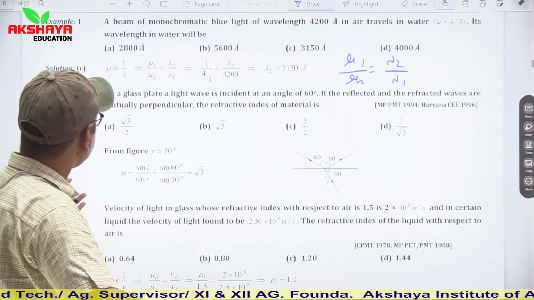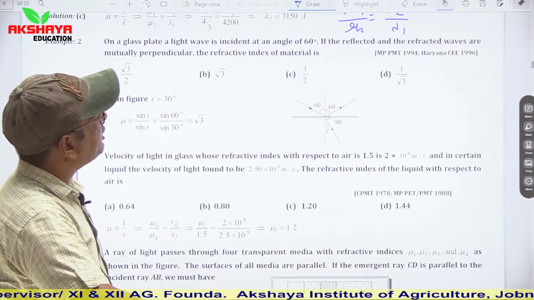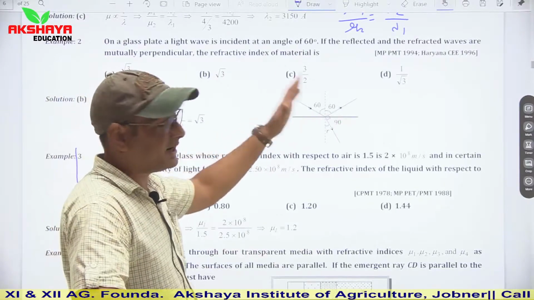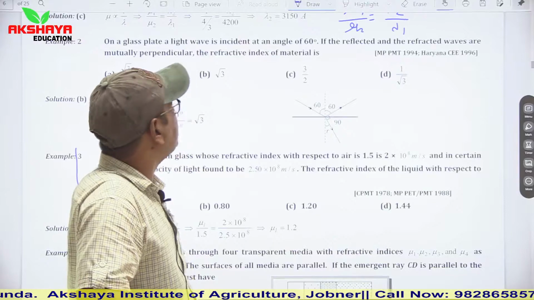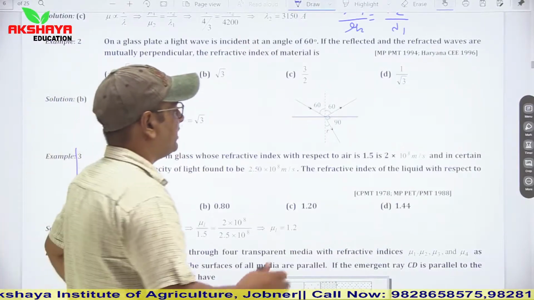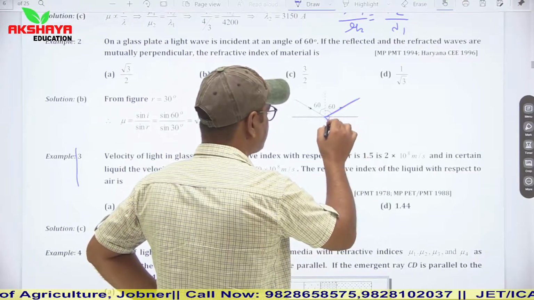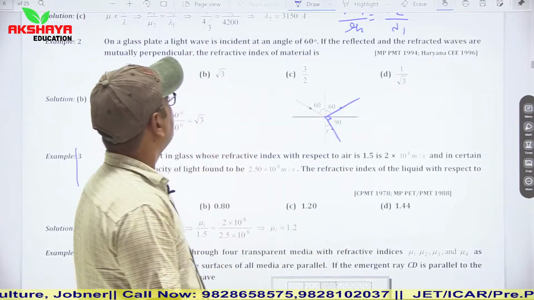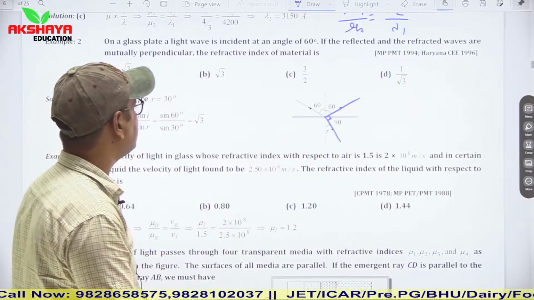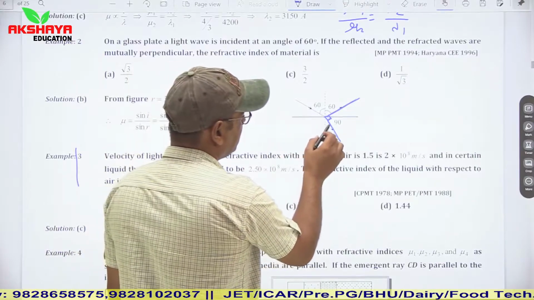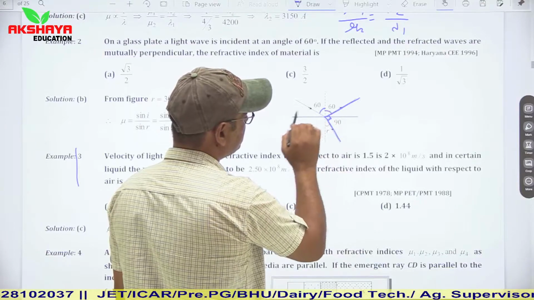Second one: a light wave is incident on a glass plate at an angle of 60 degrees. If the reflected and refracted waves are mutually perpendicular, find the refractive index of the material. This is the reflected ray and this is the refracted ray, and they are mutually perpendicular. The angle between them is 90, so if I is 60, then the reflected angle is also 60.